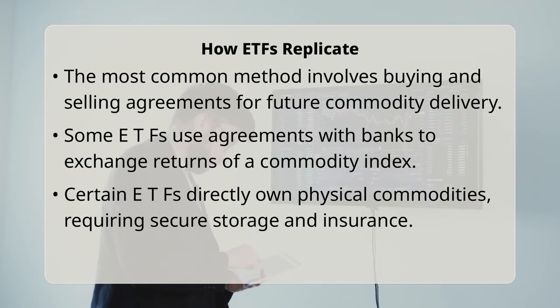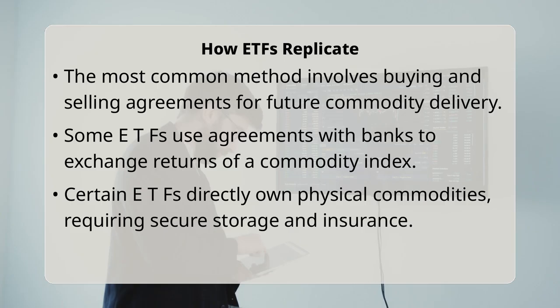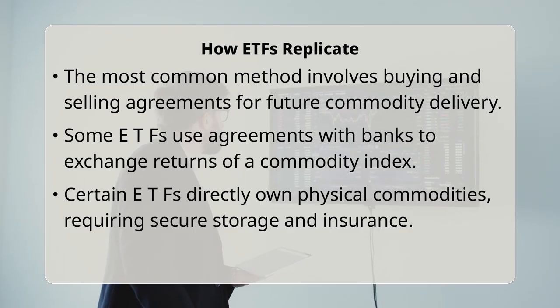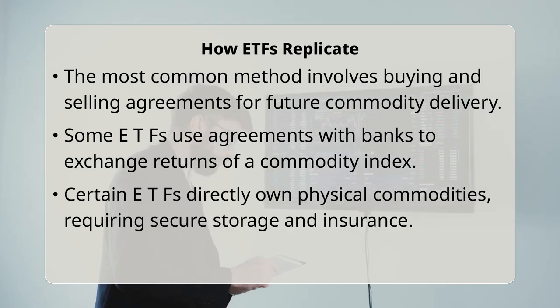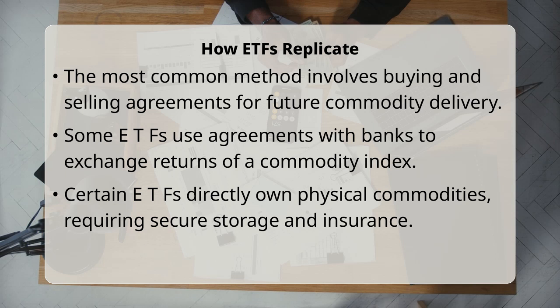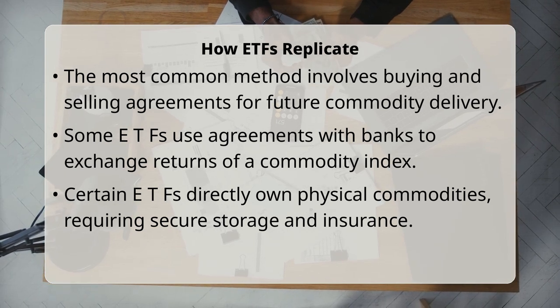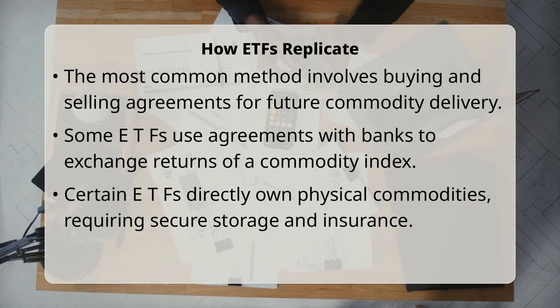Another method involves total return swaps, which are agreements with a financial institution to exchange the total return of a commodity index for a fixed interest rate. Less commonly, some ETFs directly hold physical commodities, like gold bullion, requiring secure storage and insurance.